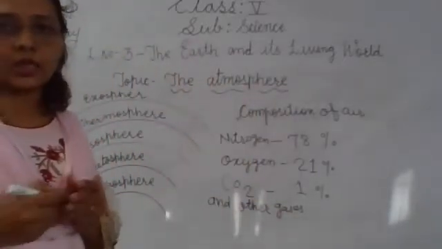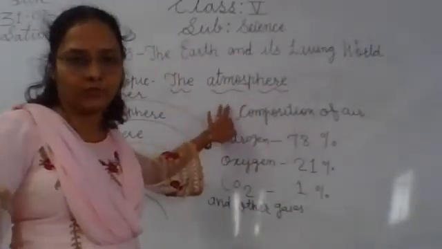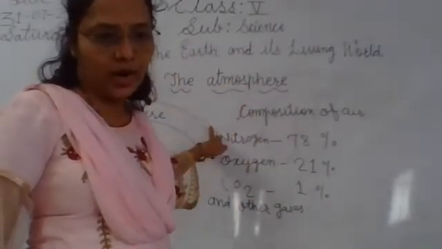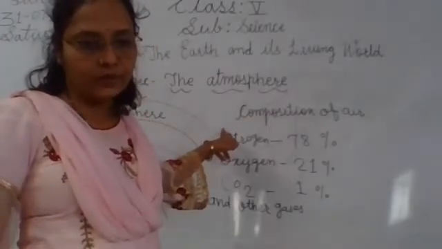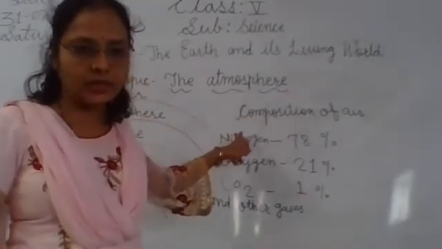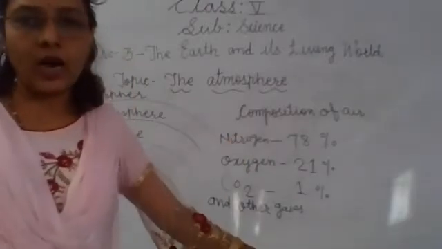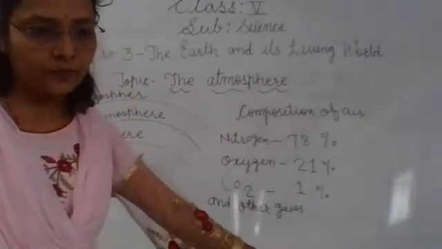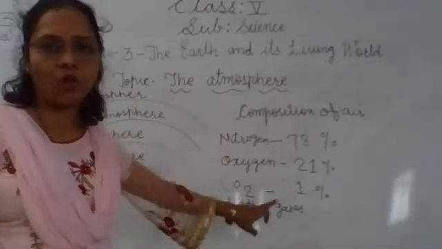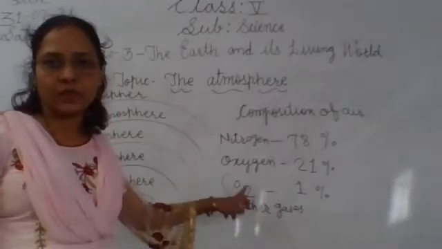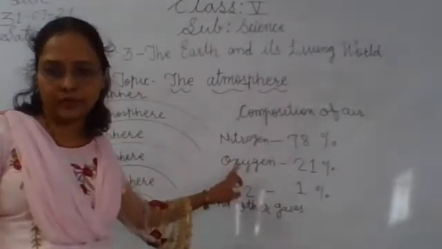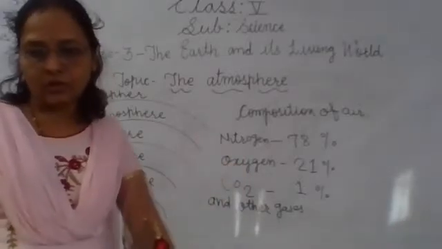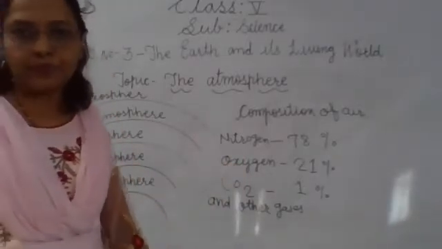Okay, this is the composition of air. So lots of gases, namely nitrogen, oxygen, water vapor, and carbon dioxide. There are some other gases too that are present in very small quantities. Understood? Nitrogen and oxygen are the largest in quantity. Okay, this is about the composition of air.